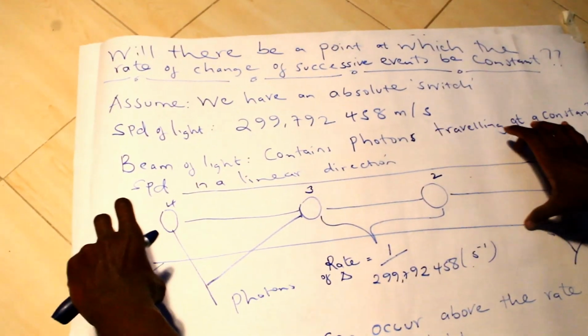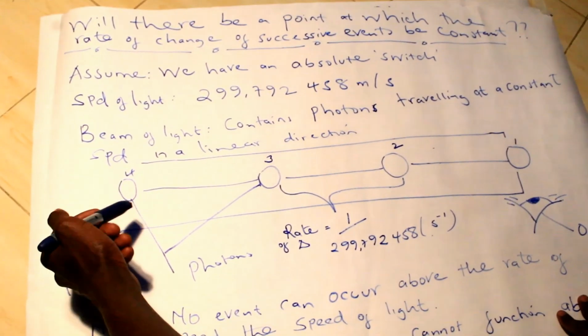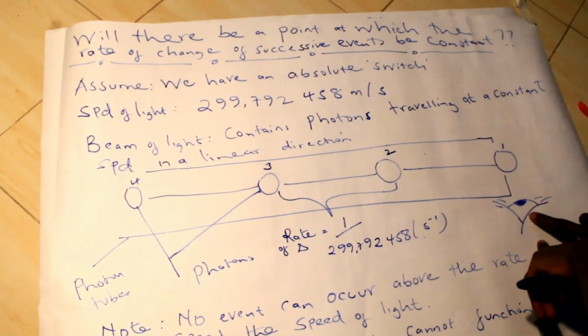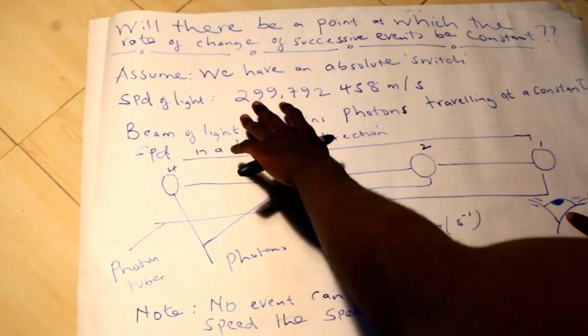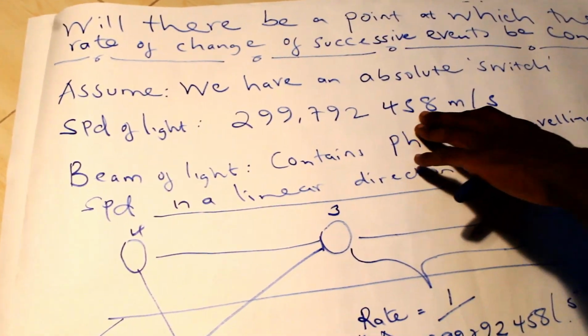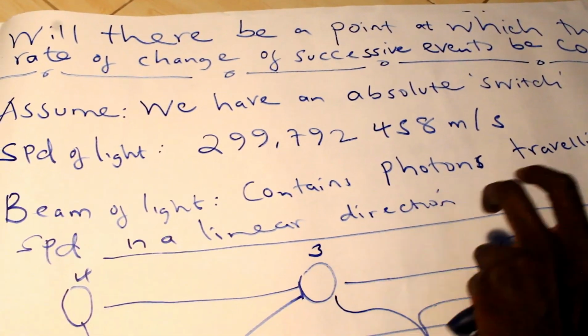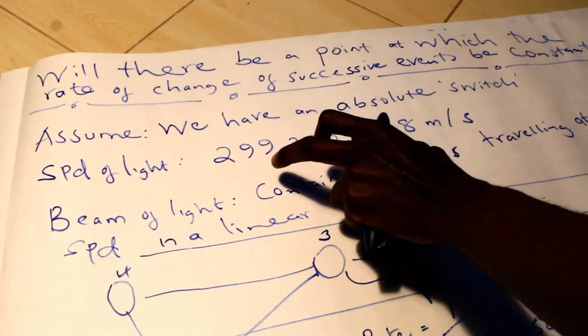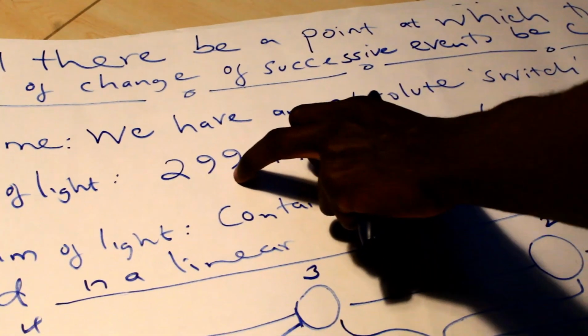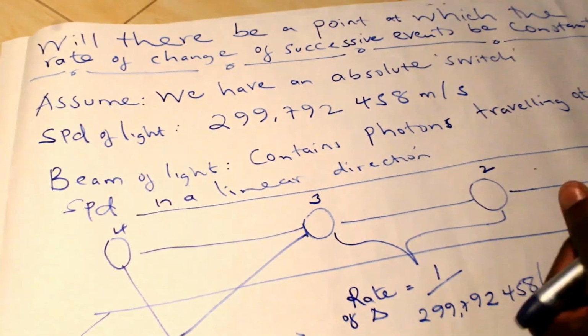Assume we have a photon tube and we have photons, a beam of light, passing through, then there's an observer at the other end. We know that light moves at a constant speed, which is 299,792,458 meters per second. We know that no event can occur above this, and so no time can occur above this. So how will we quantitatively say?